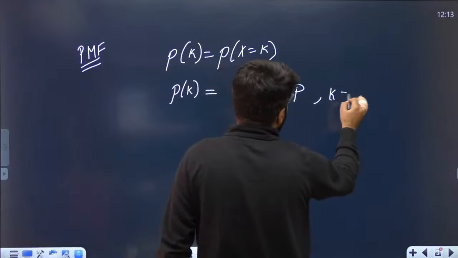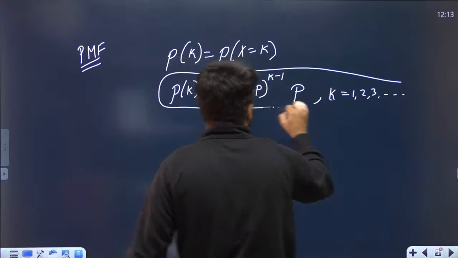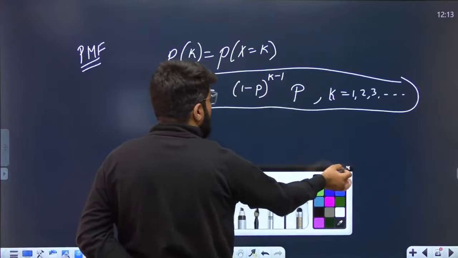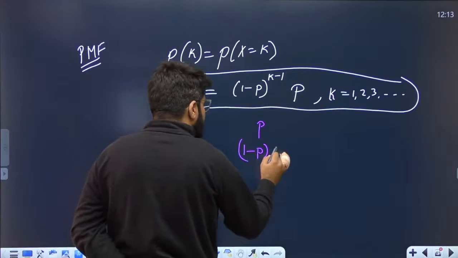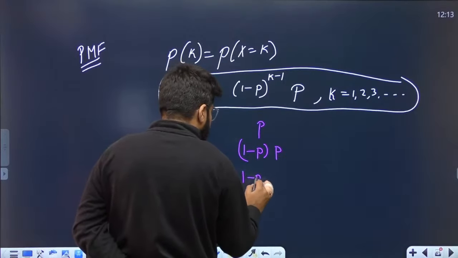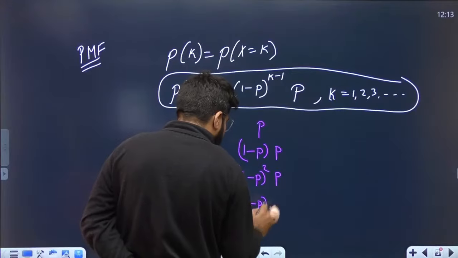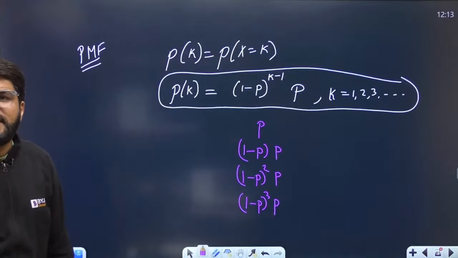Here k can be any value 1, 2, 3, etc., up to infinity. When you write down this distribution, for k equal to 1, you only get p. For k equal to 2, you get (1 minus p) into p. For k equal to 3, you get (1 minus p) square into p. For k equal to 4, you get (1 minus p) whole cube into p. Right? These are the different values of the PMF.